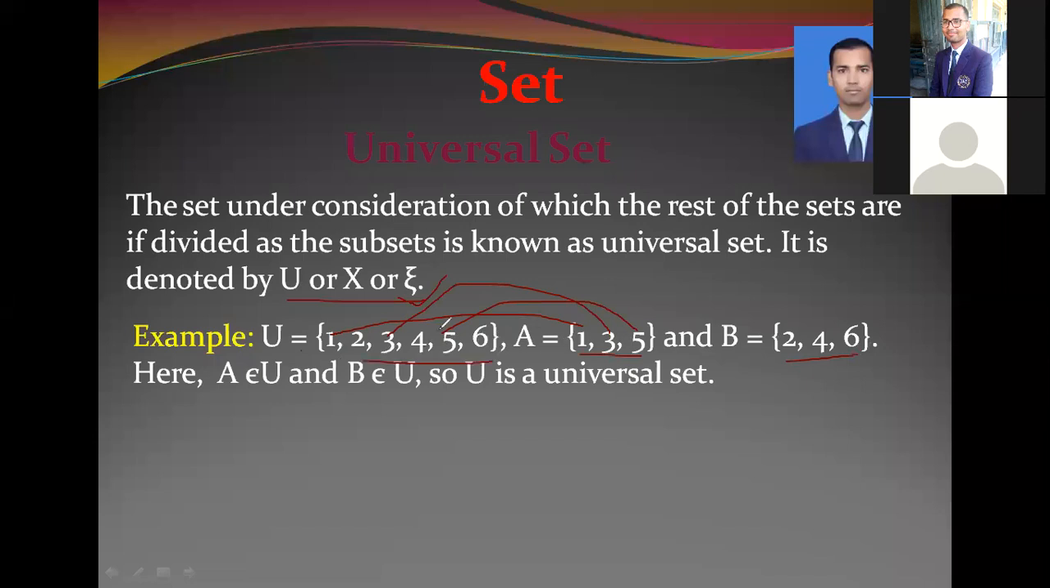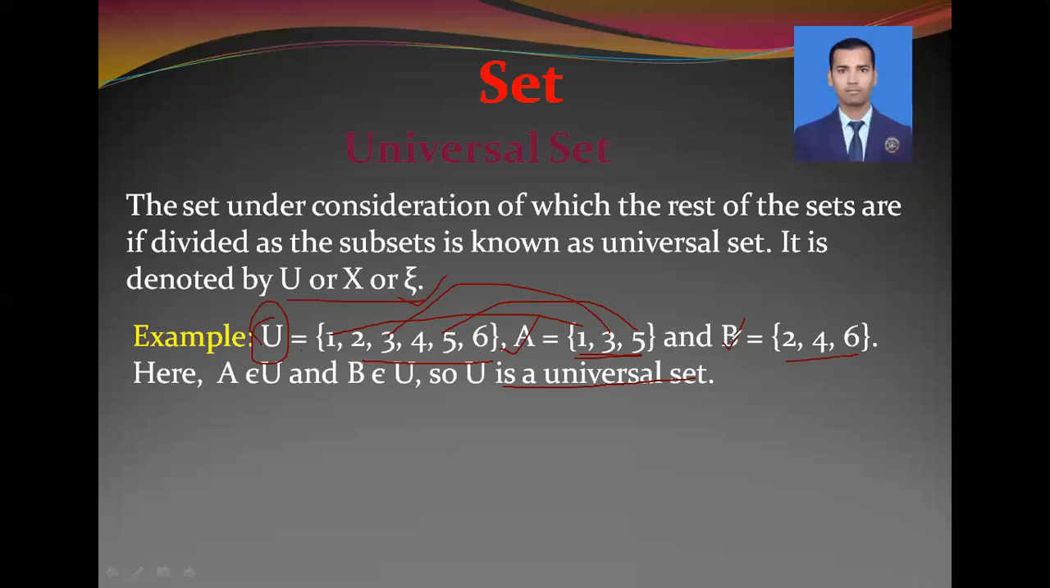That's why U becomes the main set of set A and set B. That's why set A belongs to U, because all the elements of set A belong to U. In the same way, set B also belongs to set U, so U is a universal set of set A and set B. In this way, we can identify the universal set and subset.